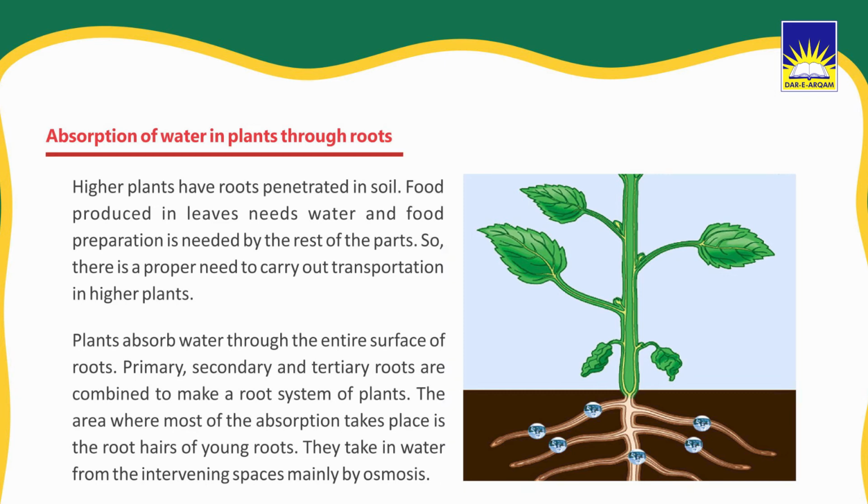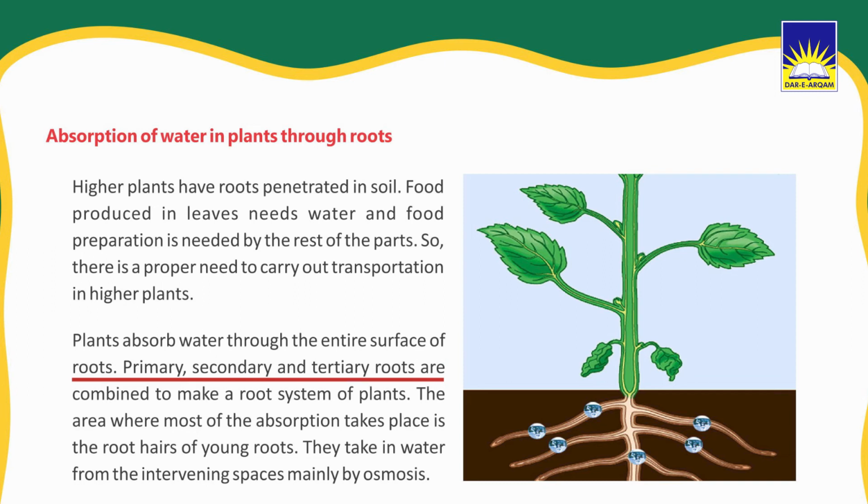Absorption of water in plants through roots. Higher plants have roots penetrated in soil. Food produced in leaves needs water, and the food prepared is needed by the rest of the parts. So there is a proper need to carry out transportation in higher plants. Plants absorb water through the entire surface of roots.